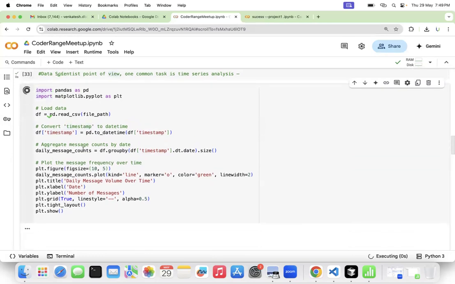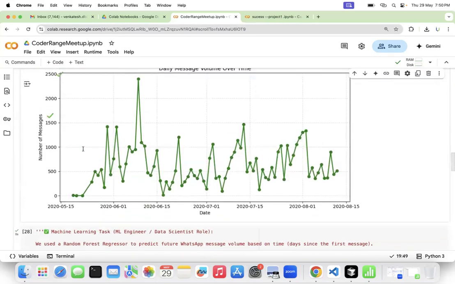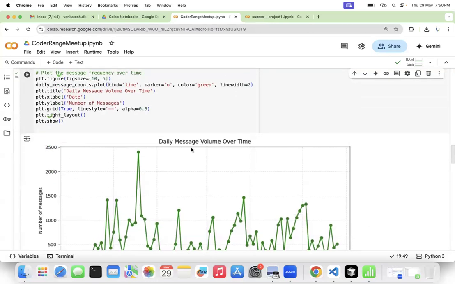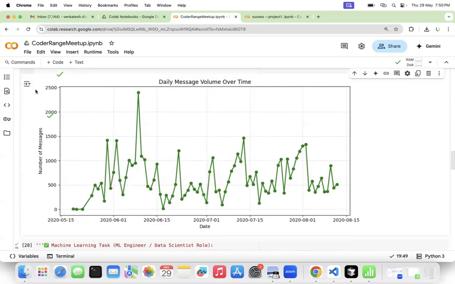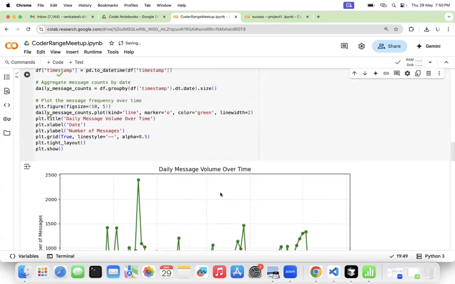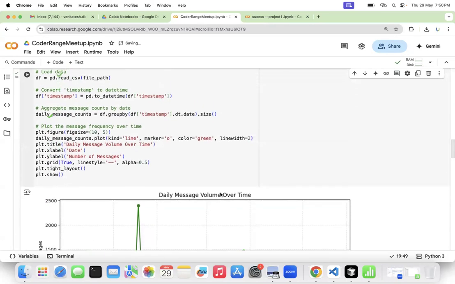This is something we are trying to summarize here. With this, we will understand your daily message volume over time. It can be how many messages you receive over a period of time in a day, how you receive them, and how often that happens. This is a simple way for a layman to understand what data analytics is.